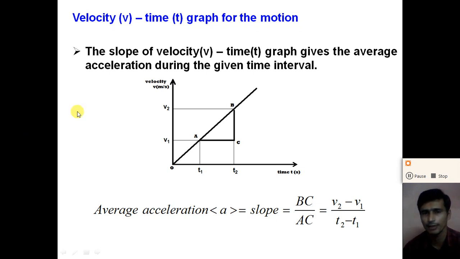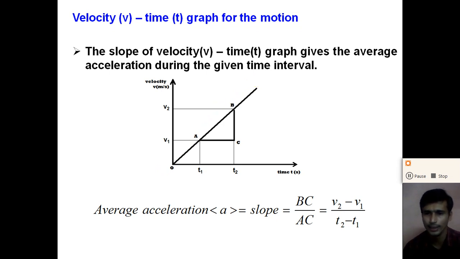Here, if you calculate the slope of the velocity time graph for uniform accelerated motion or non-uniform accelerated motion, if you draw a tangent at any point, the slope of the tangent at any point in the velocity time graph gives the acceleration at that time. So from the velocity time graph, we can calculate the average acceleration as well as the instantaneous acceleration of the object. If the velocity time graph is linear in the upward direction, that is uniform accelerated motion.